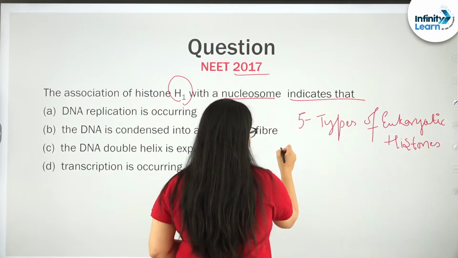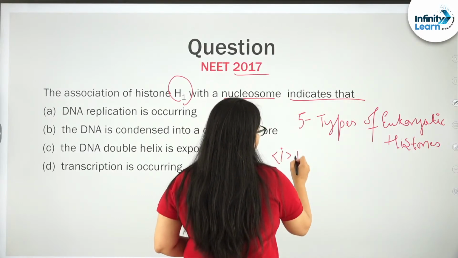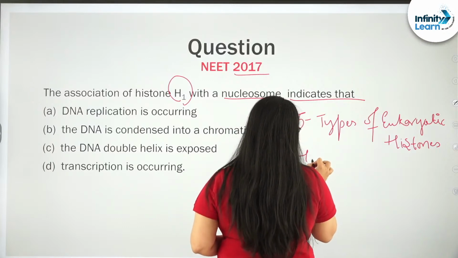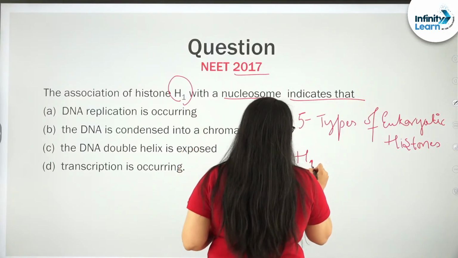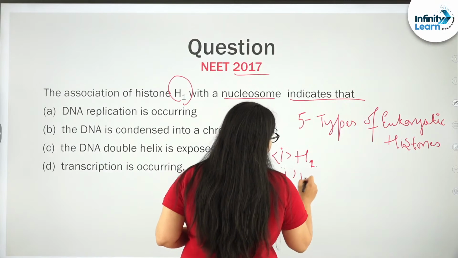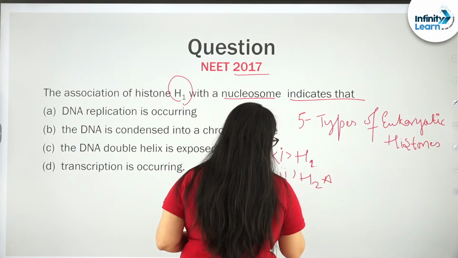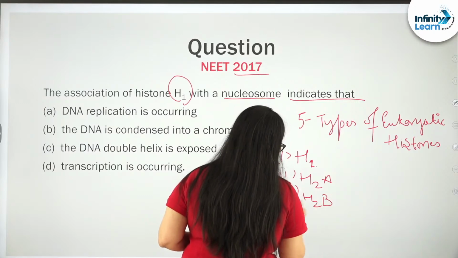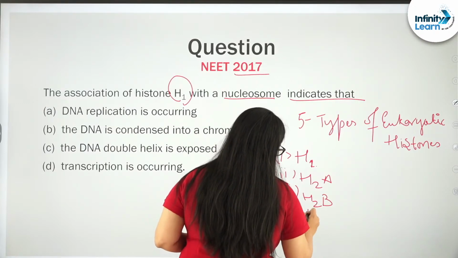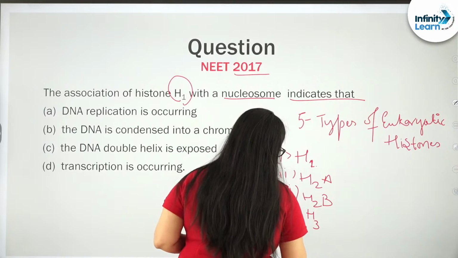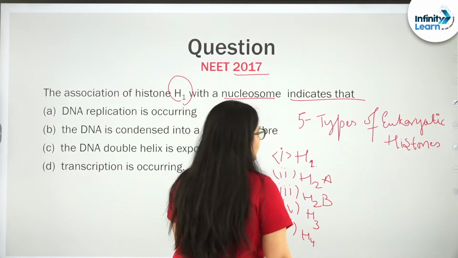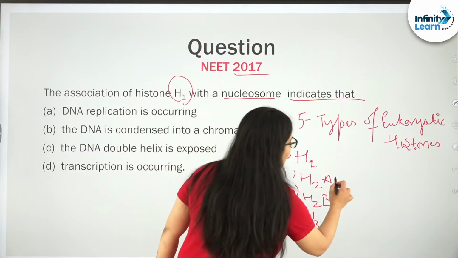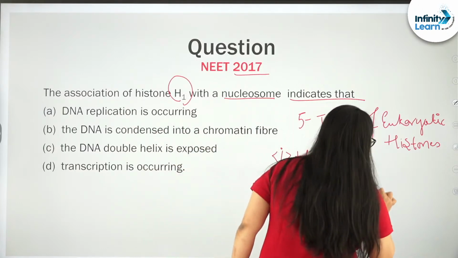First H1, H2A, H2B, H3 and H4. Now see students, H2A, H2B, H3 and H4 all will occur in pairs.